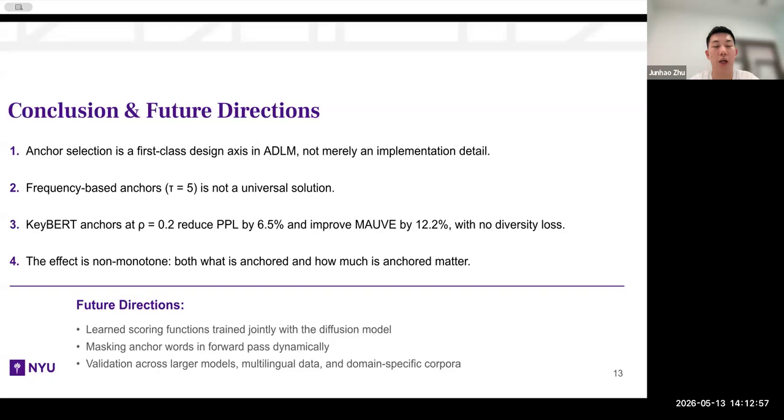First, we would like to have a learned scoring function trained jointly with the diffusion model instead of a 2-stage pipeline. Second, we would like to mask anchor words in the forward pass dynamically. And third, we would like to validate our idea across larger models, multilingual data, and domain-specific corpora.